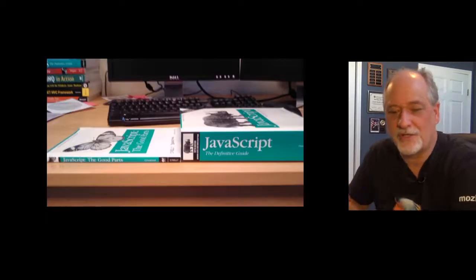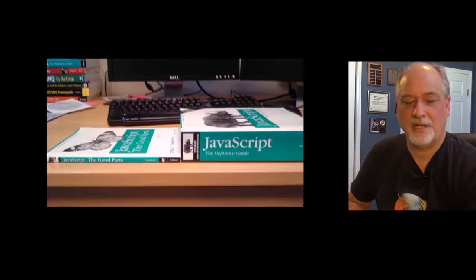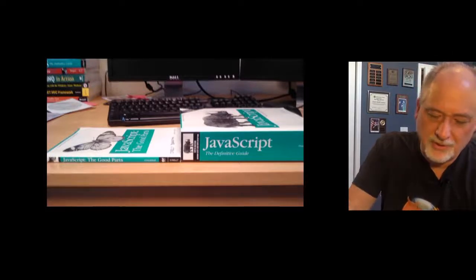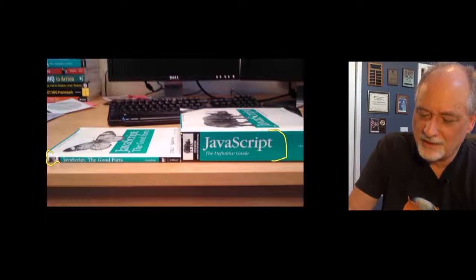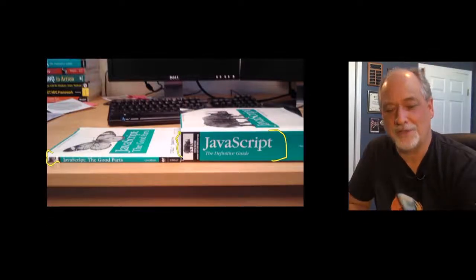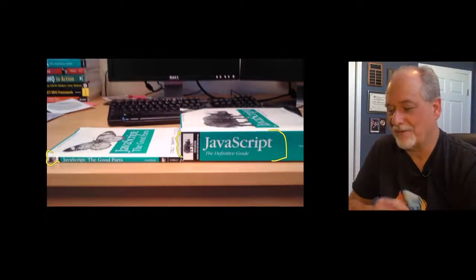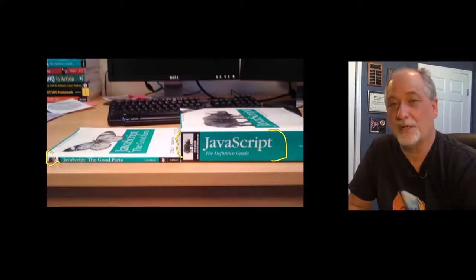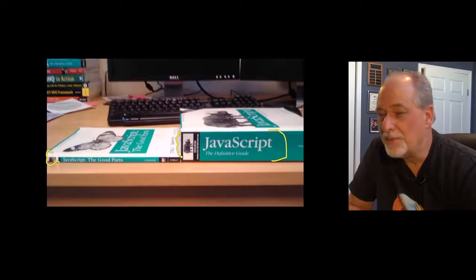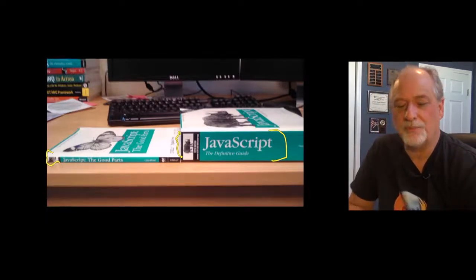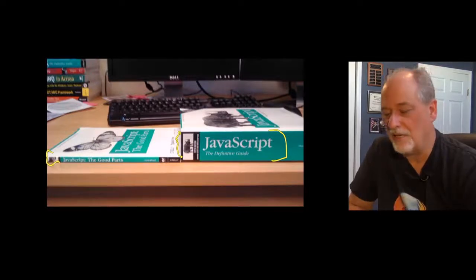Now, Douglas Crockford has quite a sense of humor. He wrote this book called JavaScript: The Good Parts. That's the little one right there. And then JavaScript: The Comprehensive Guide. The sense of humor is all the stuff that's in JavaScript that's not too useful. While this is tongue-in-cheek, what Crockford is really saying is that JavaScript is a great language as long as you avoid the tricky bits and keep it very, very simple. And JavaScript is indeed a great language.